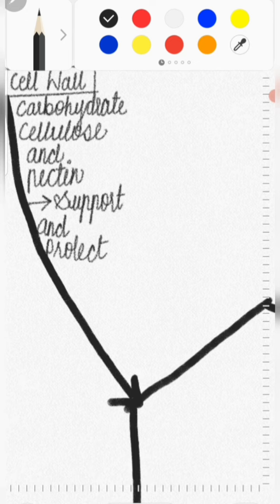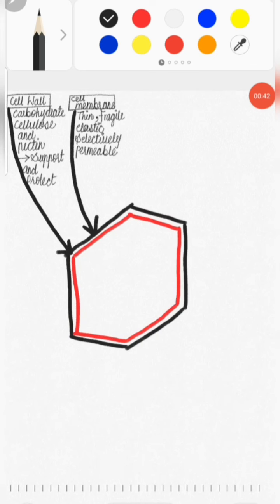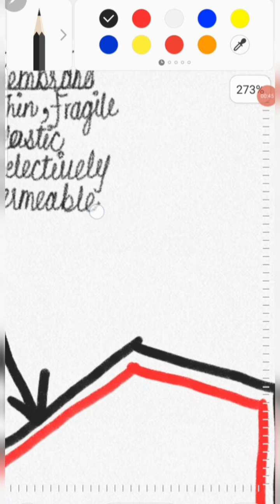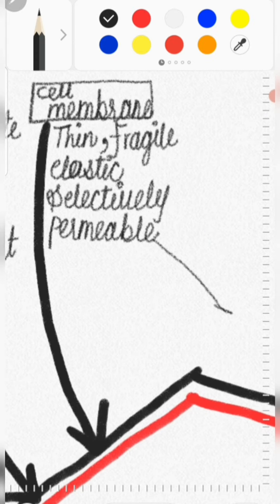The second most important membrane of a cell is the cell membrane. Cell membrane is thin, fragile, elastic, selectively permeable. That means cell membrane is very thin. The red color part is the cell membrane. The cell membrane is thin and very delicate, and it is stretchable, and it allows only few materials to enter inside the cell and restricts the harmful substances.